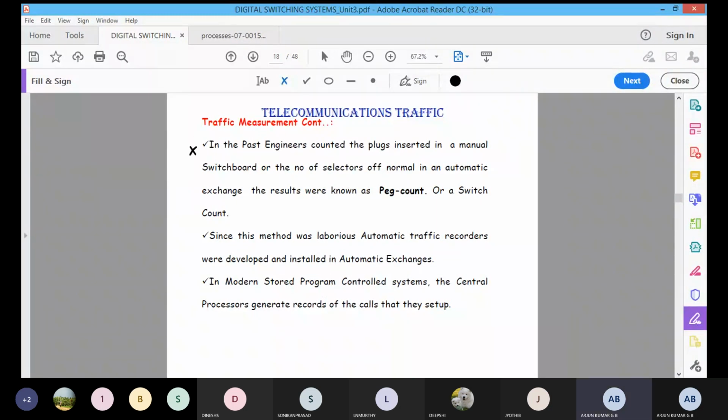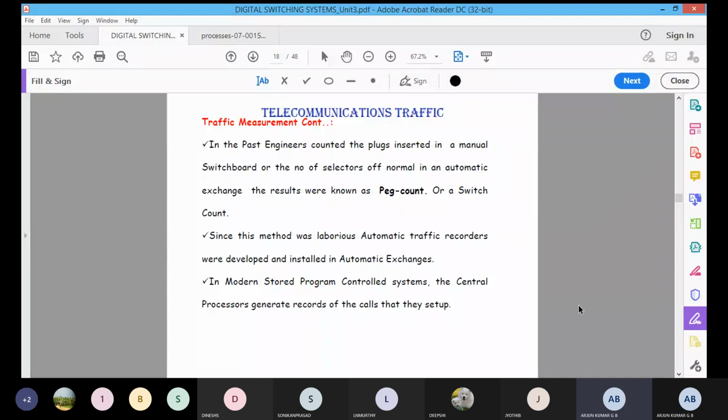Earlier, the past engineers counted the plugs inserted in the manual switch ports. Normally, how many connections they had made was counted through the patch cords, the plug insertion system used to make the connections in the switch ports.